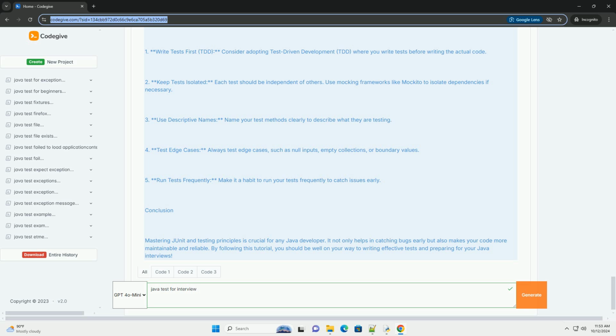Step 2, create the CalculatorTest class. Now, let's write some tests for the Calculator class using JUnit.